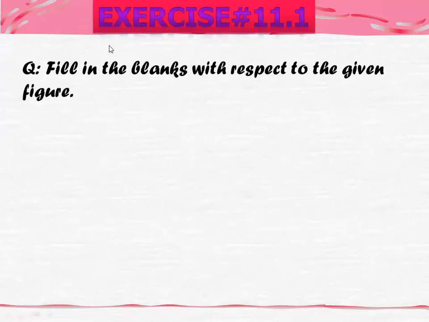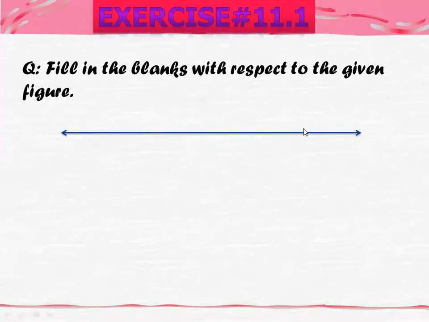Now move on to exercise number 11.1. We are going to start from exercise 11.1. What is the question? Fill in the blanks with respect to the given figure. Let's consider the figure first.